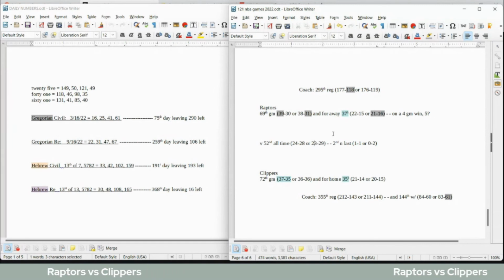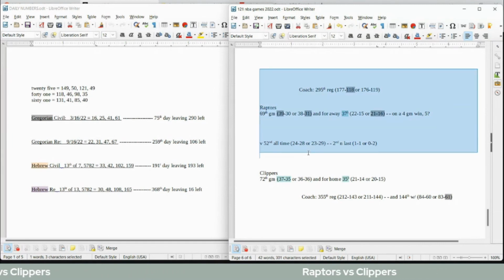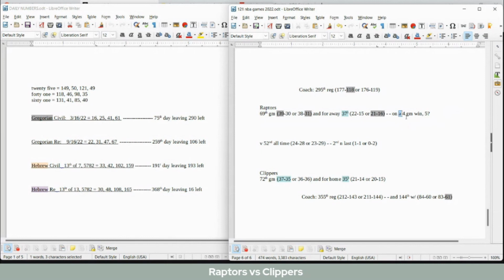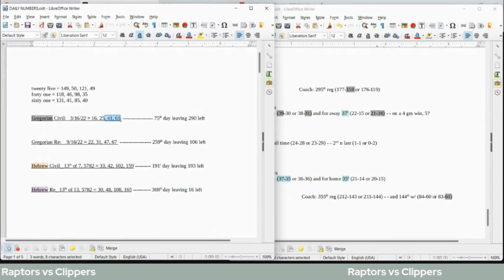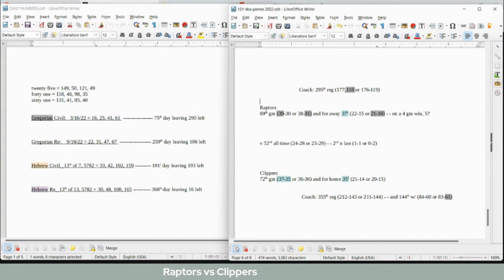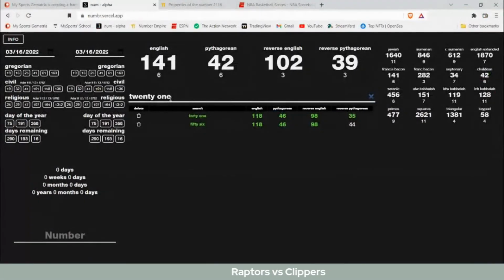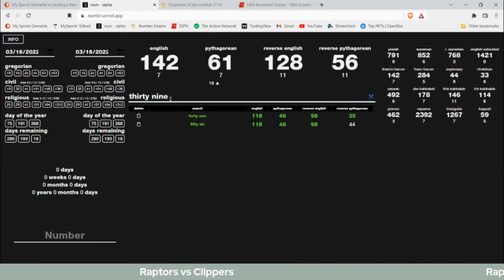I guess if we were going to bring it towards the Raptors, if the Raptors were going to win, Raptors are on a 4-game winning streak. They could get their 5th win in a row. I guess we can say today has 41 and 61 date numerology on the Gregorian. 41 sums to 118. Raptors coach can sit on 118 losses regular season with a win as Raptors get their 39th win for the season. 39 written out sums to 61.